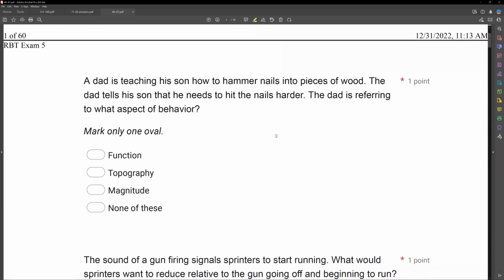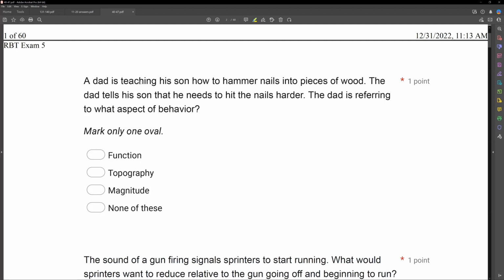A dad is teaching his son how to hammer nails into pieces of wood. The dad tells his son that he needs to hit the nails harder. The dad is referring to what aspect of behavior? Remember our 3 aspects of behavior that we want to analyze. We're looking at function, or why the behavior is occurring. Topography, what does the behavior look like? And then magnitude. Magnitude is intensity. It's big, small, soft, hard, these kinds of attributes of behavior. If we're talking about magnitude, we're not changing why the behavior is occurring. We're not changing what the behavior looks like. We're just changing the intensity, the magnitude of it, right?